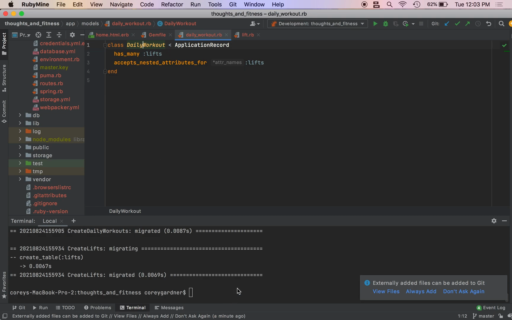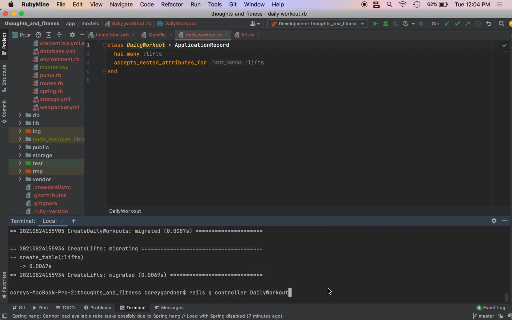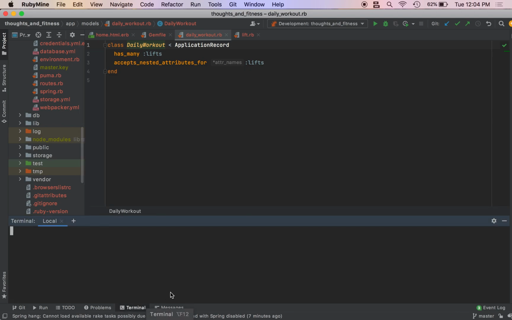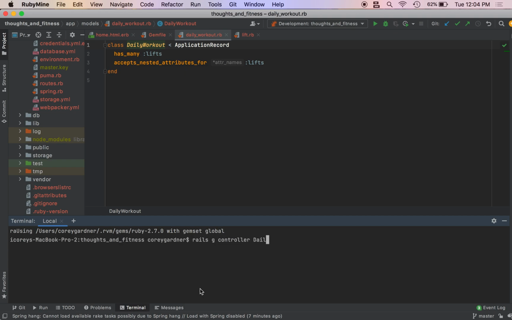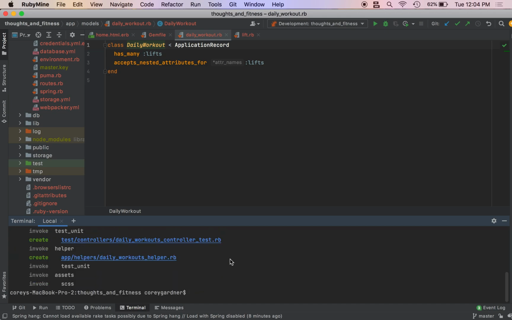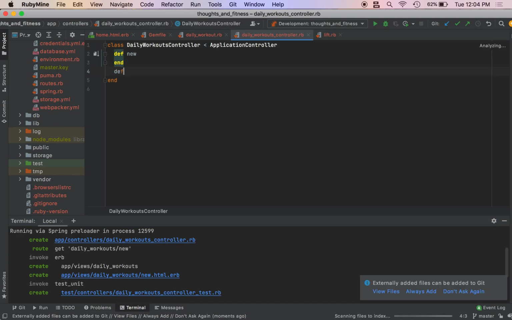So let us build our controller. So we're going to do rails g controller daily workouts. And right now we are only going to have the new and create actions. Oops. Let me just X out of this terminal. So rails g controller daily workouts. Just do new. We'll add create manually because I know create is going to give us a template we don't need. So we come over to our controller, def new, def create.